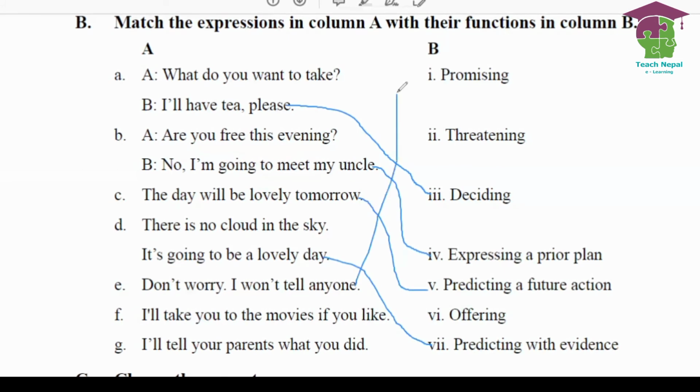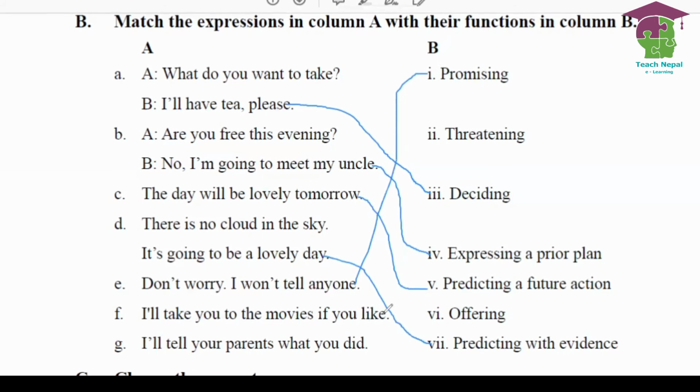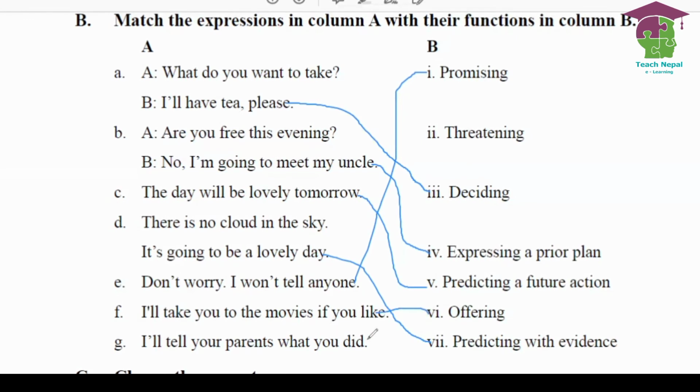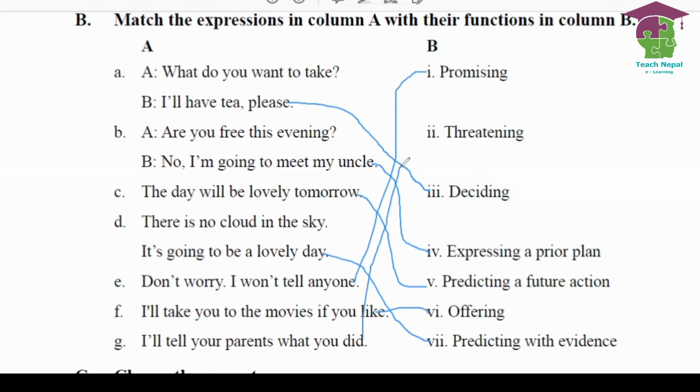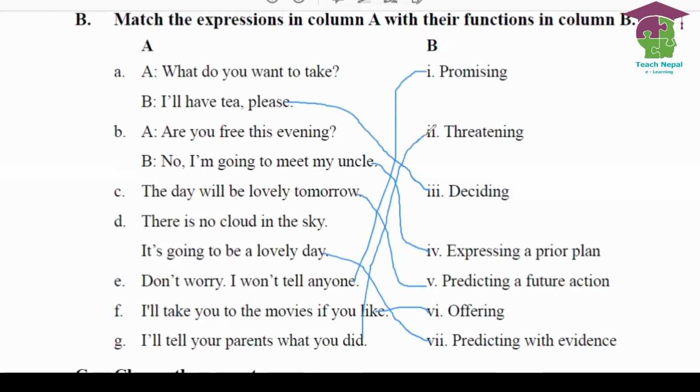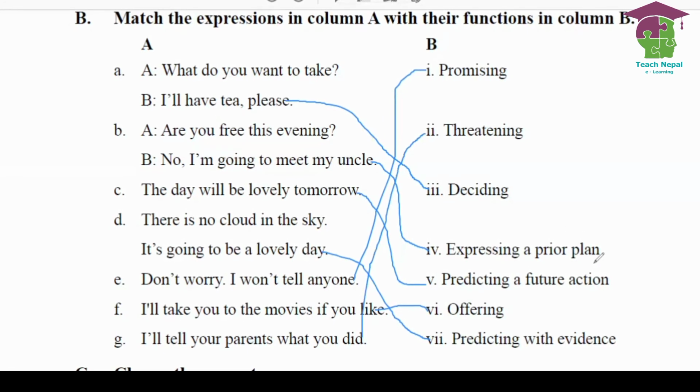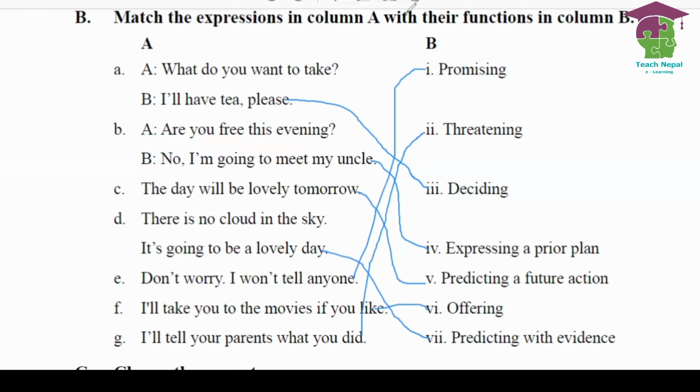Number F, I will take you to the movies if you like. This is what you call offering. See that? I'll tell your parents what you did. This is what you call threatening. In this way, we threaten people, right? In this way, you can match the expressions with their language functions. All right. Now we move forward to other exercises given there.